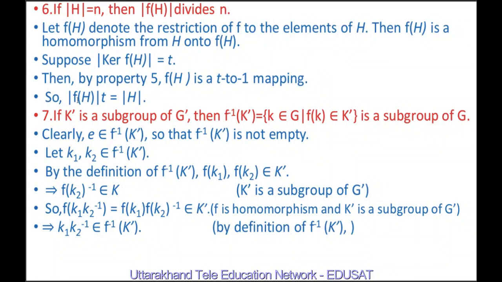It means the number of elements in f(H) into T is equal to the number of elements in H. And this implies that the order of f(H) divides N, because N is equal to the number of elements in H, or order of H.